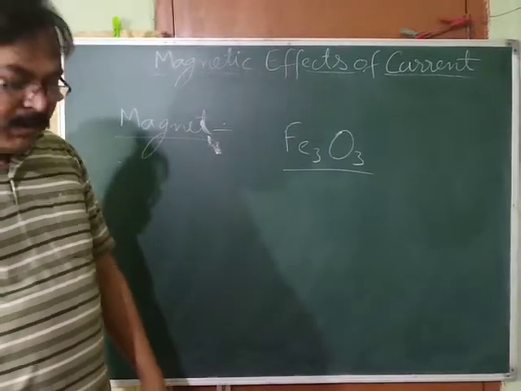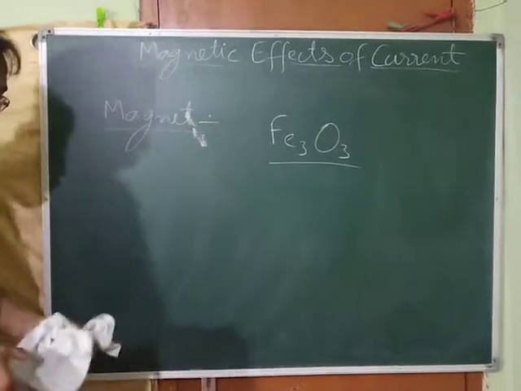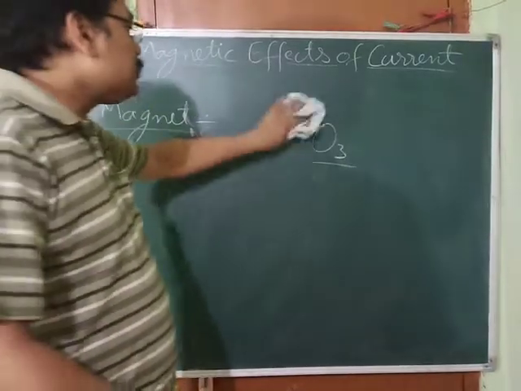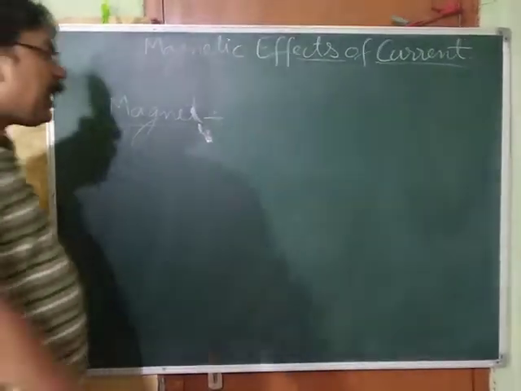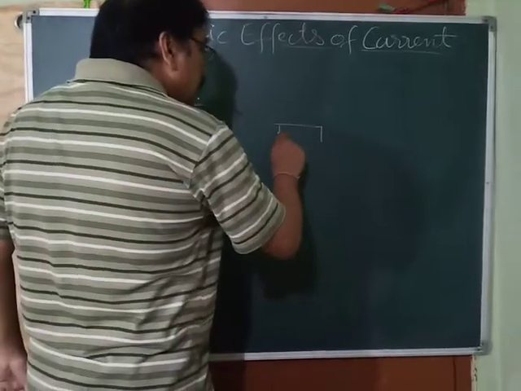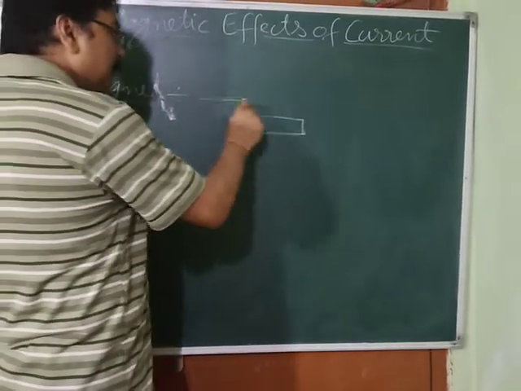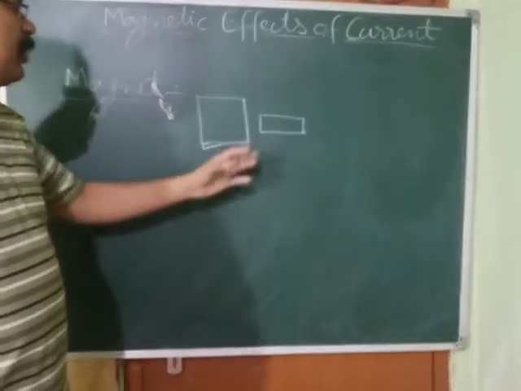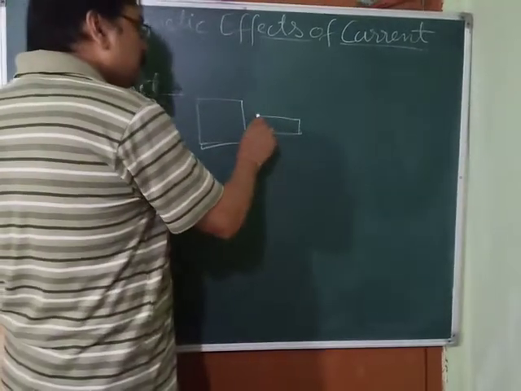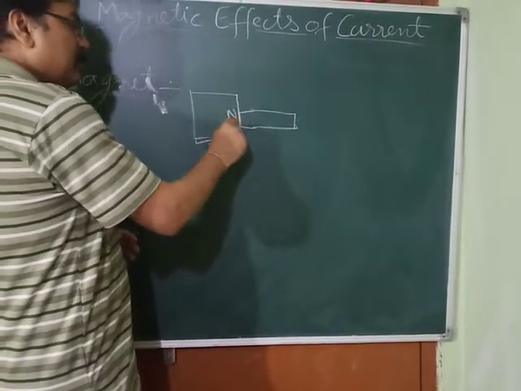Now, what is an artificial magnet? How can we make an artificial magnet? When you take a piece of iron, nickel or cobalt and place it in contact with a magnet, suppose this is a big magnet with north and south poles.